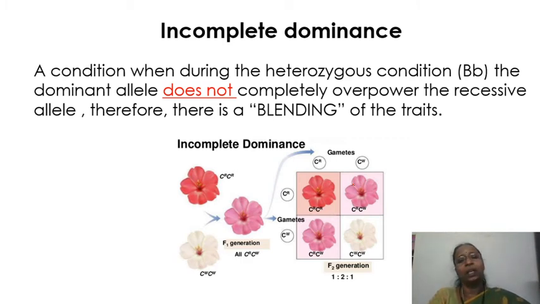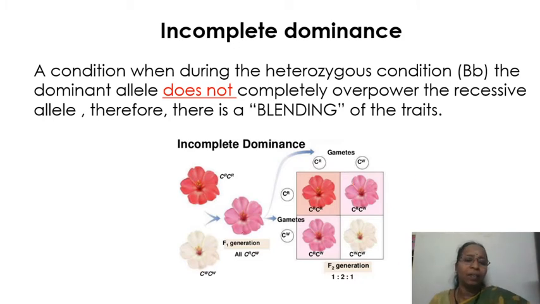It is a condition in which, in the heterozygous condition, the dominant allele will not have the ability to overpower the recessive allele. That means both alleles of a particular gene cannot express their character in the F1 generation. Rather, there is going to be blending of these traits. Here you cannot say a particular allele is dominant over the other. Both alleles will express themselves, but they will give an intermediate phenotype in a heterozygous condition.